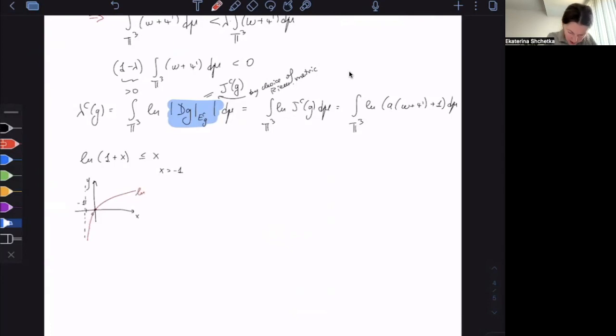This is the graph of ln(1 plus x), and this is, again, my y equals x graph. So ln(1 plus x) is going to be right below y equals x. So this is true. And in our case, we have this omega plus psi prime bigger than 1 over -a, so a times it is bigger than -1. So it makes sense.